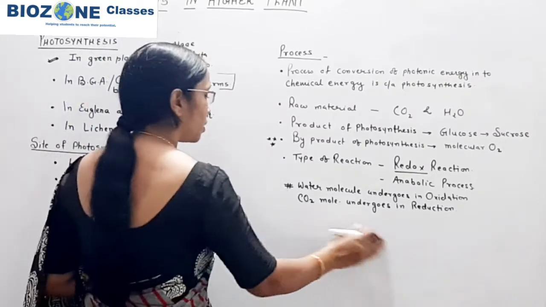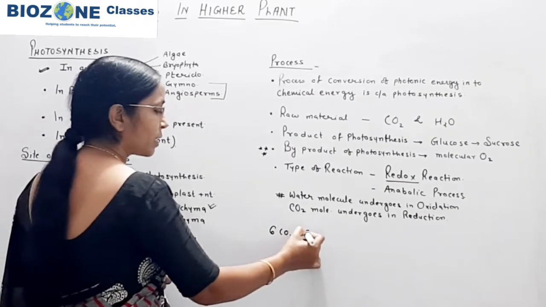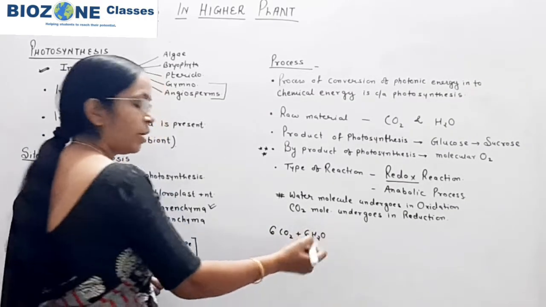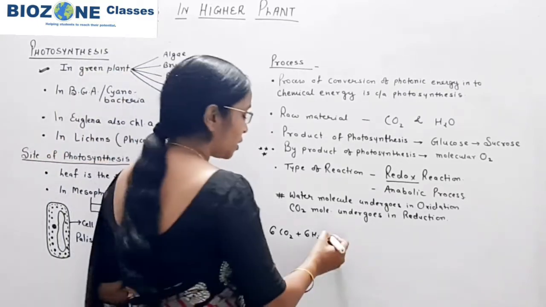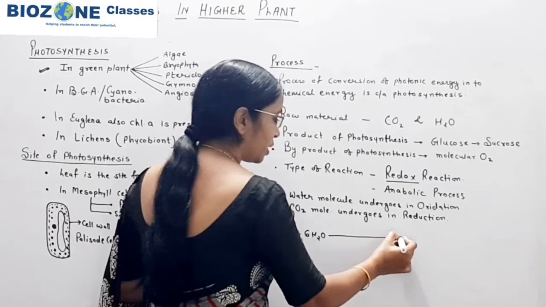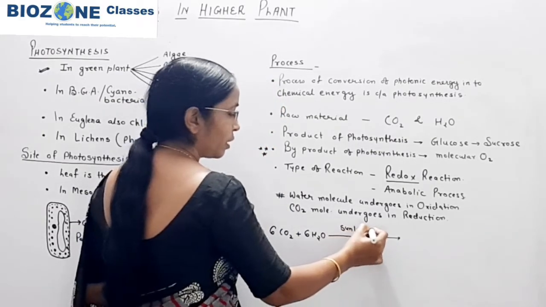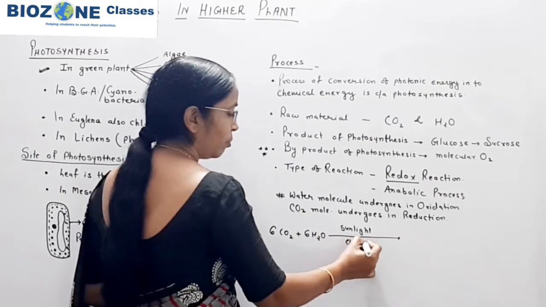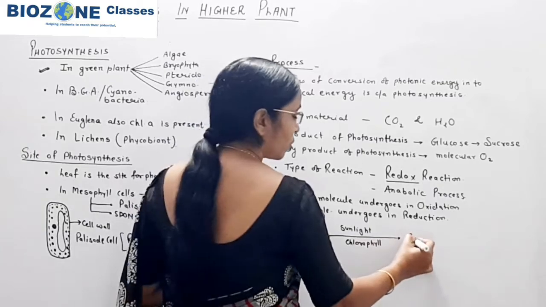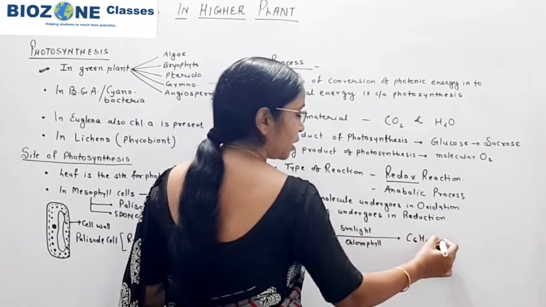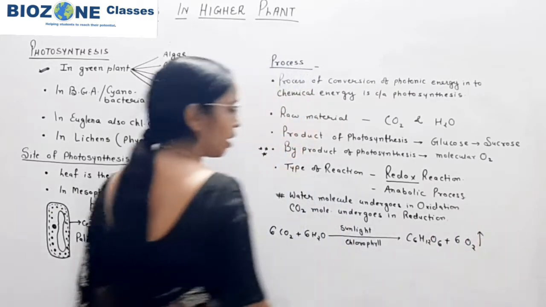Now if you come towards the reaction, here we say 6 CO2 plus 6 H2O. In some of the reactions 12 H2O is also mentioned, but here we simply use this reaction of photosynthesis in presence of sunlight and chlorophyll molecules. You remember the glucose molecule is formed, C6H12O6, and 6 molecules of oxygen are formed.